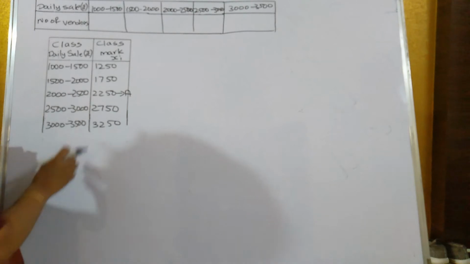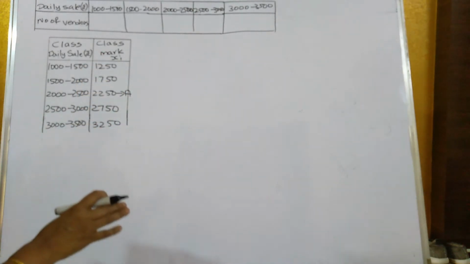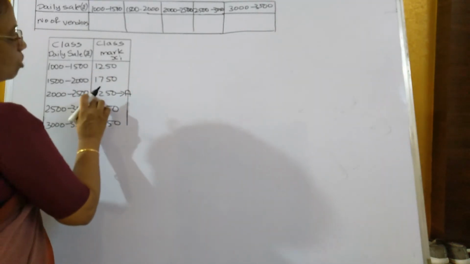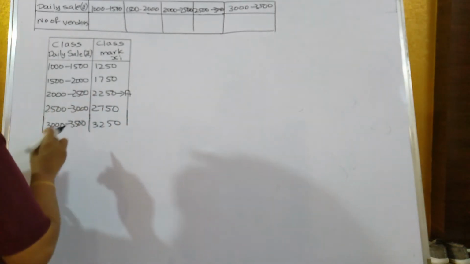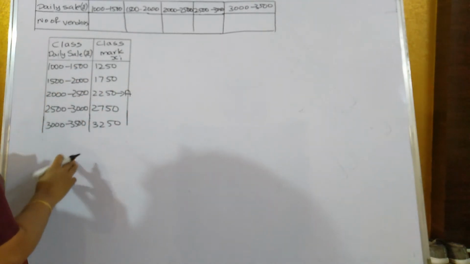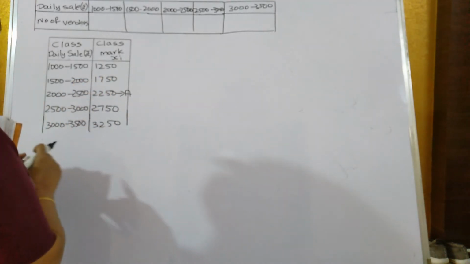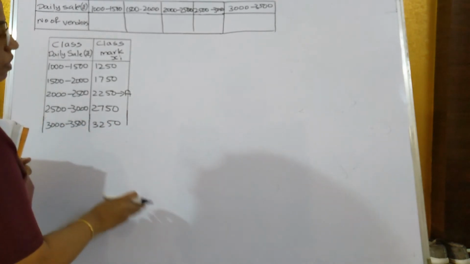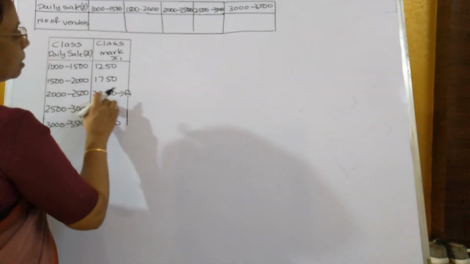It is not necessary that we take the middle one. Any number if you take, you will get the answer correctly. The final answer mean will always be the same. It doesn't affect. But usually we take the middle one as the assumed mean. Even if you take 1250, it will not affect your answer. Even if you take 1750, it will not affect your final answer. If you take 3250 also, it will not affect your final answer. But usually in the sum we take the middle term.